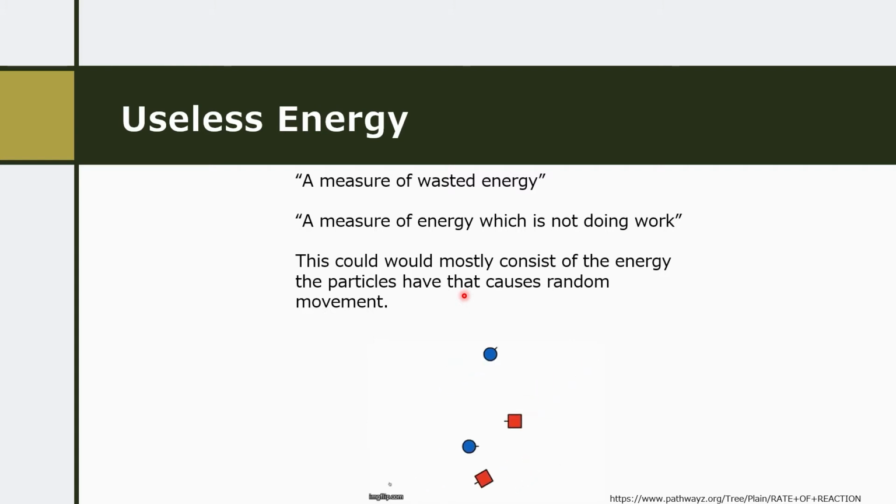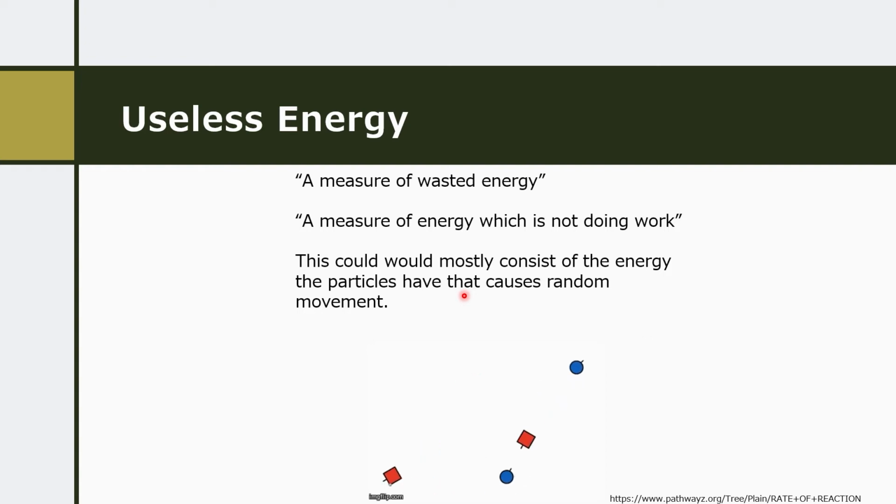Our particles that are sitting in a chemical system have energy for all sorts of reasons. It might be the energy that's stored in the chemical's bonds. It might be the energy of the particles that they have because of their state. It might be the energy that they have because they're contributing to, say, an electric current. There's all sorts of energies that can be associated with chemicals or particles, or a system of chemicals and particles. So if we have wasted energy, essentially what this means from more of a physics perspective is that work is not being done. Certainly not useful work is being done.